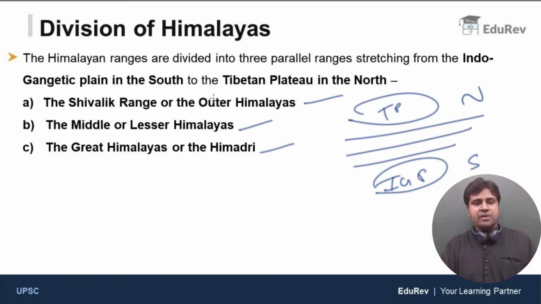Starting from the south, we have the Shivaliks, the middle one is the lesser Himalayas, and the northernmost one is the great Himalayas or the Himadri. This is what we discussed in the previous video.